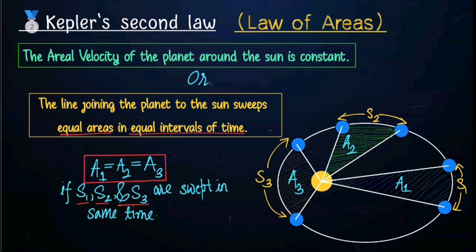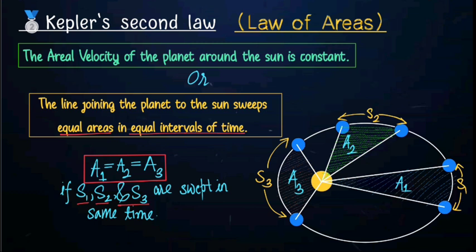That means the line joining Earth and the sun, or the line joining any planet to the sun, sweeps equal areas in equal intervals of time. The areas A1 in blue color, A2 in green color, and A3 in orange color, these three areas will be equal. That is A1 is equal to A2 is equal to A3. And the condition is that these three distances S1, S2 and S3 are swept in equal intervals of time, in the same time. That is the condition for this law. So this was all about the second law.